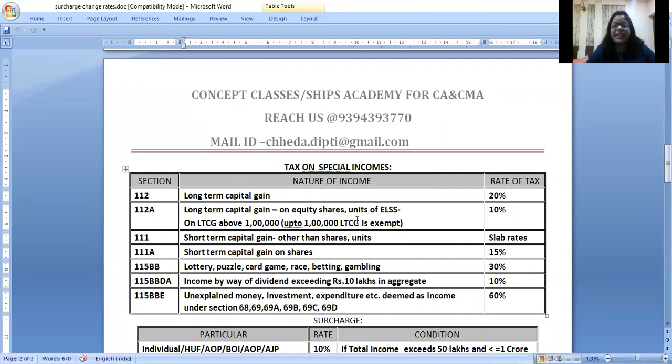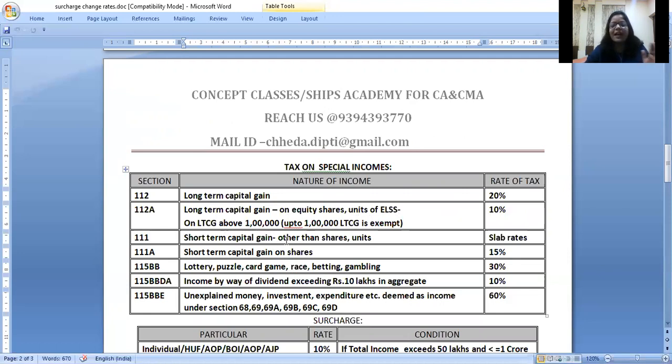On equity shares or units of equity-linked saving schemes, mutual funds and all, long-term capital gain up to 1 lakh is exempt. Beyond 1 lakh, it is taxable at 10%. So even if your long-term capital gain is 1,30,000, 1 lakh is exempt, and on 30,000 the tax is 10%.